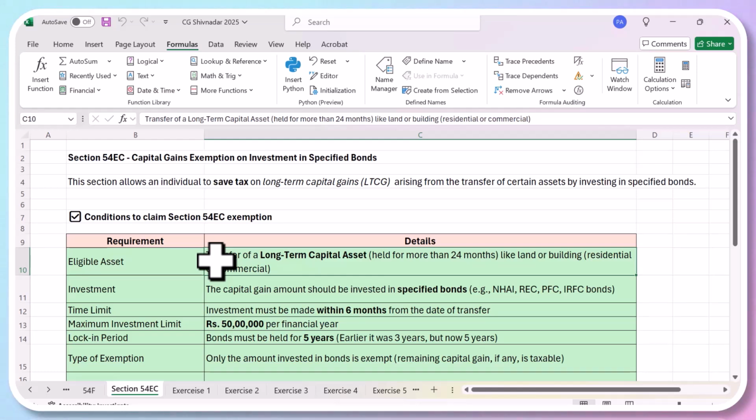Now this benefit is available to all assets which are classified as long term. That means you have held the assets for more than 24 months, like land, building, house, commercial property. So if you are getting a capital gain by way of transfer of these assets, then you can save your capital gains by investing in bonds.